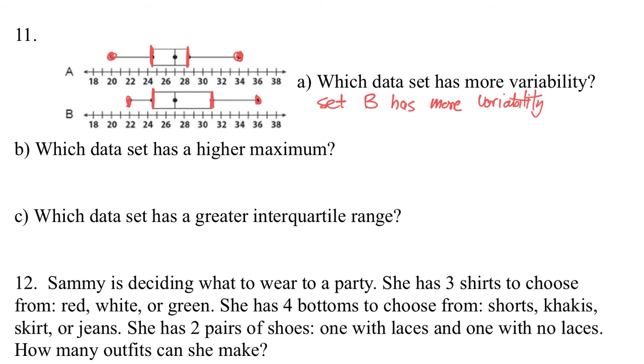Which has a higher maximum? That would be set B, because right here we can see that is the maximum number compared to that maximum number. So set B.